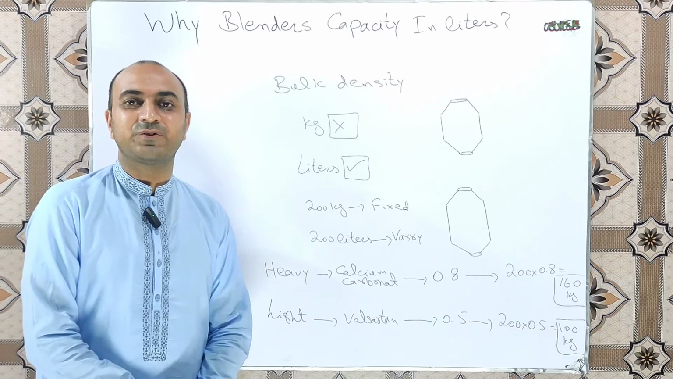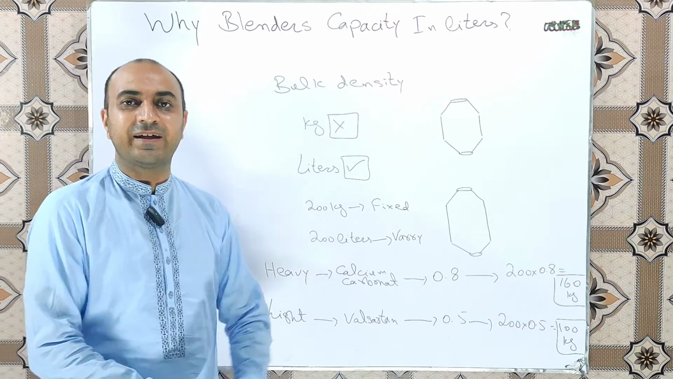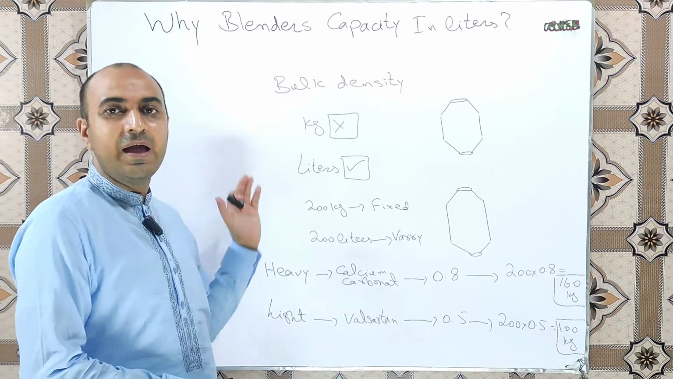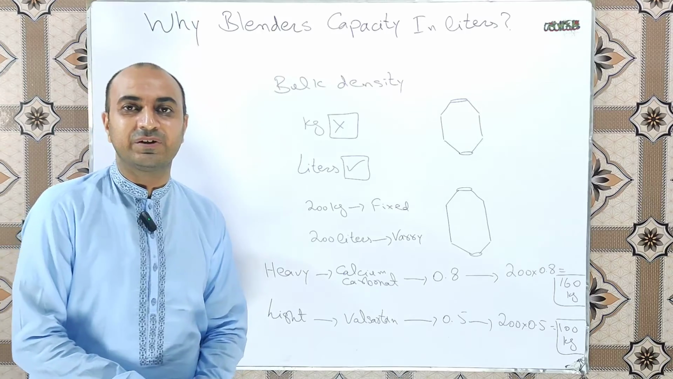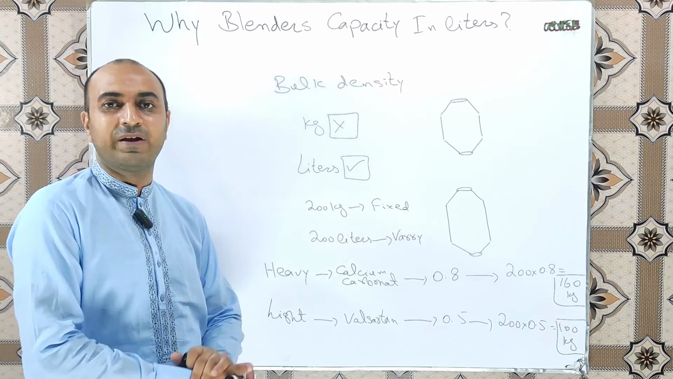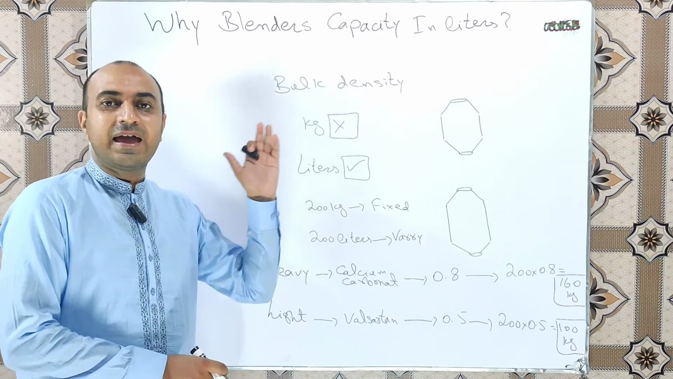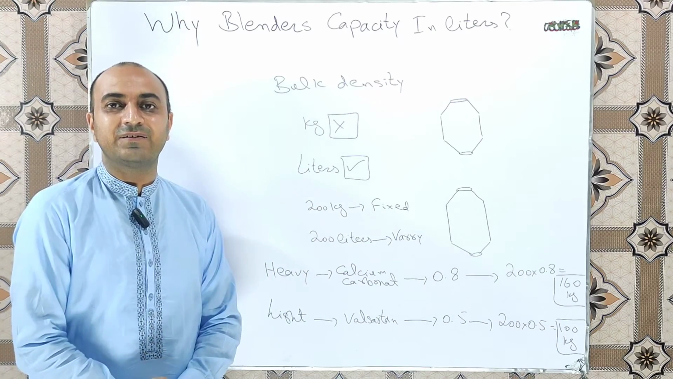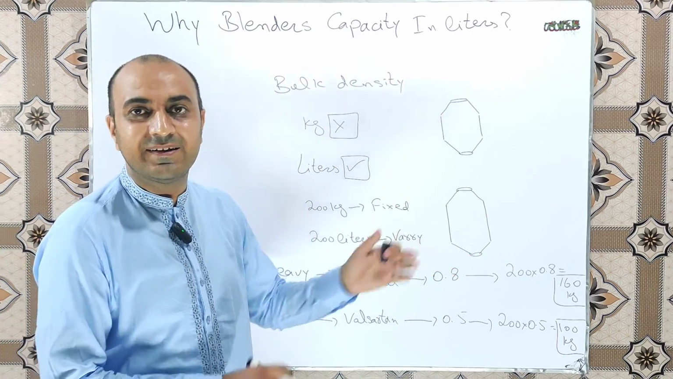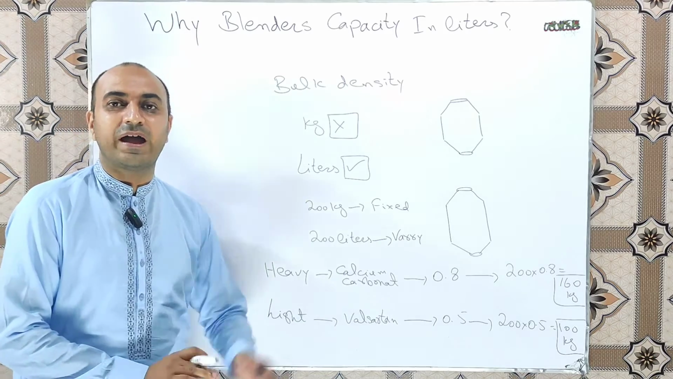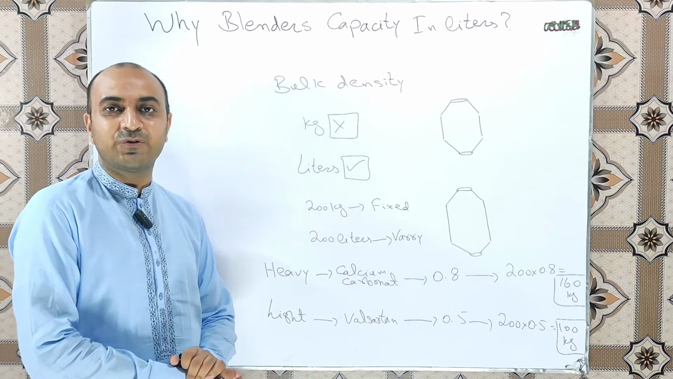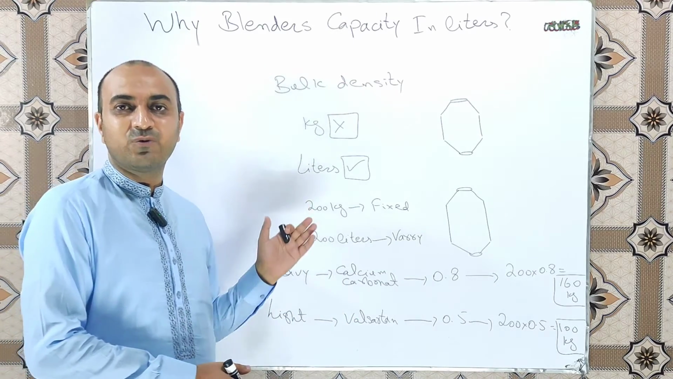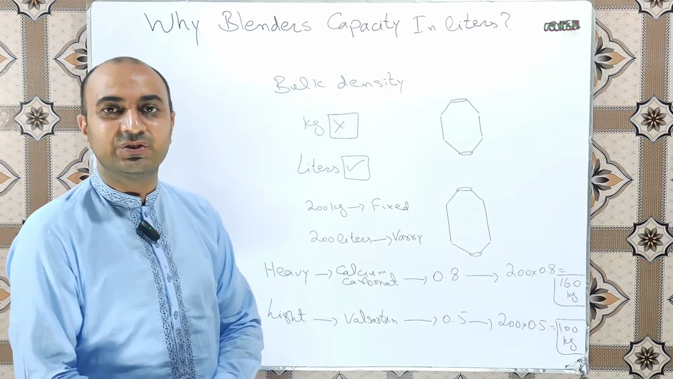The reason to mention the capacity of these equipments in liters is that how much quantity of material can be added in these equipments is dependent upon the bulk density of those specific materials which we want to add. Suppose that if we want to add heavy materials like calcium carbonate, it will occupy less space and more quantity of these materials can be added in the blender. And if we want to add lighter materials like aerosol, then they have low bulk density and they occupy more space, so less quantity of these materials will be added in this equipment.